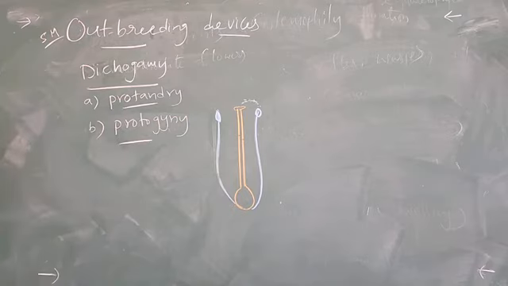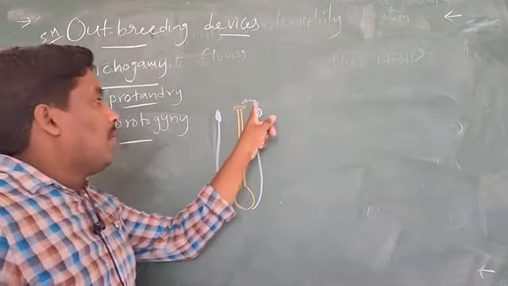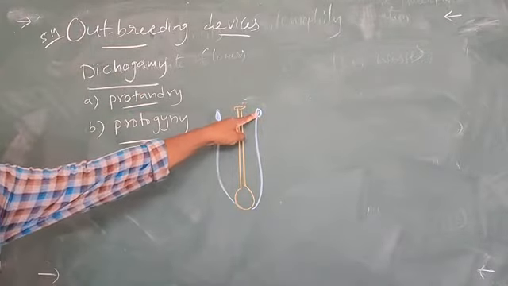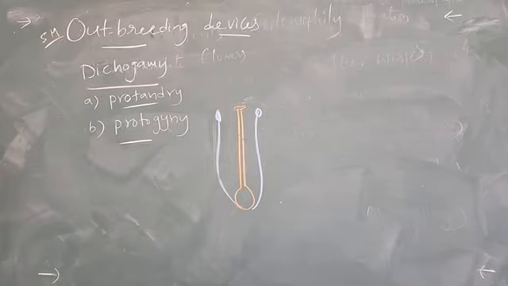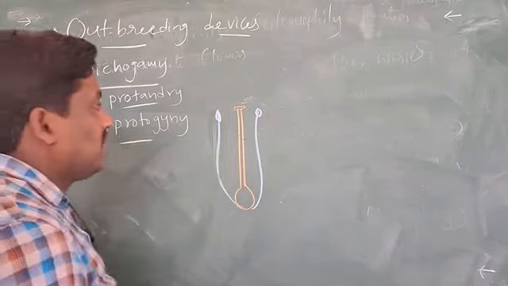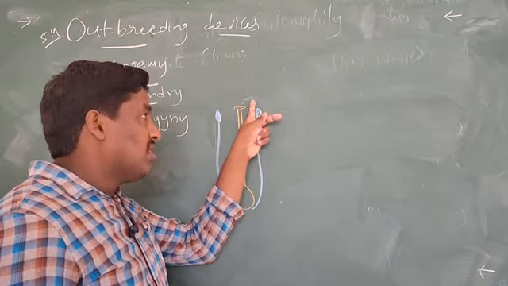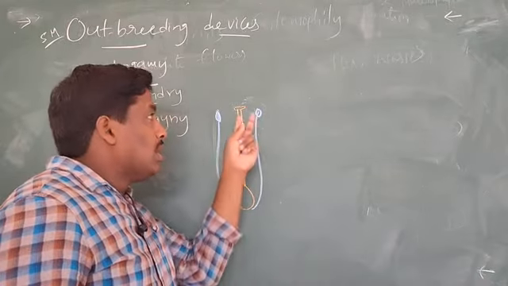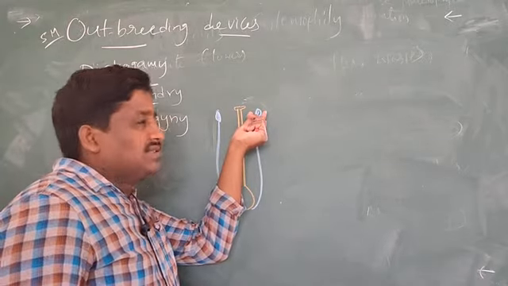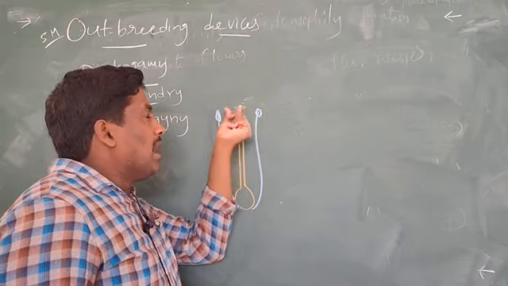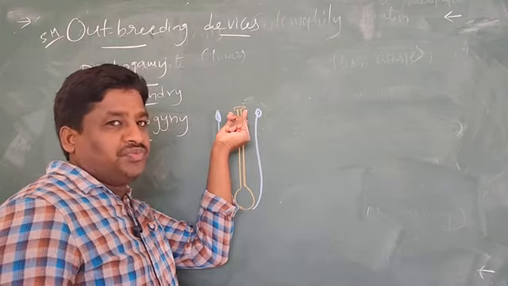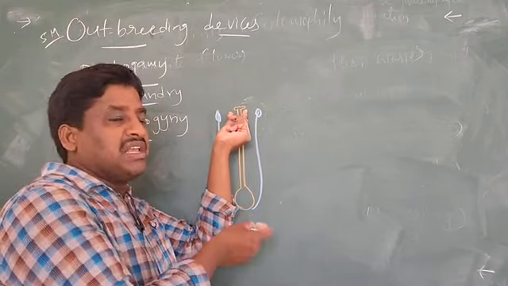Protogyny here means the stigma becomes receptive before the pollen is released. Pollen grains are not released yet. At such a time, the stigma is well developed, that means mature, and its receiving capability is present.